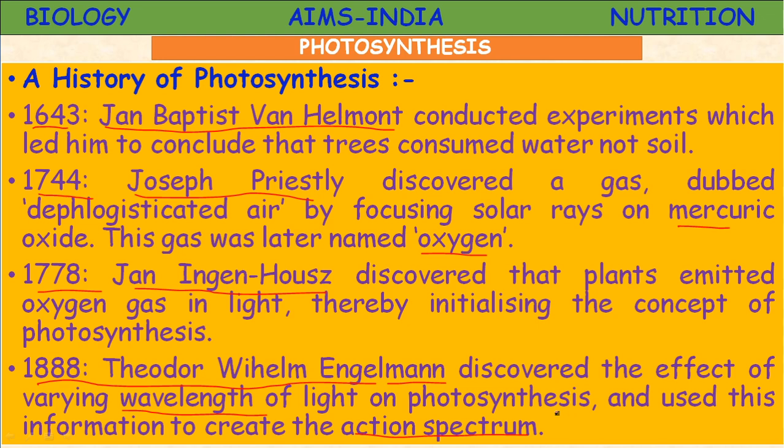Several scientists worked over it, and they provided proofs and evidences to understand the concept of photosynthesis: John Baptist van Helmont, Joseph Priestley, John Ingenhousz, Wilhelm Engelmann, these are all the scientists. Let us study some more scientists.